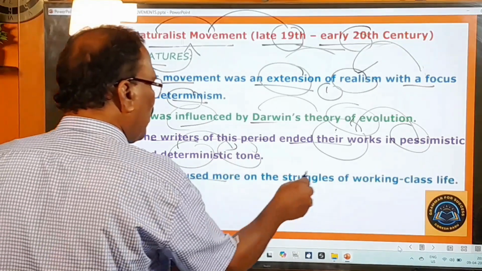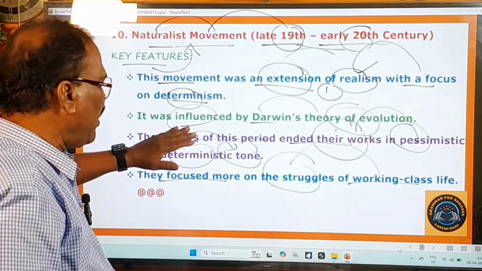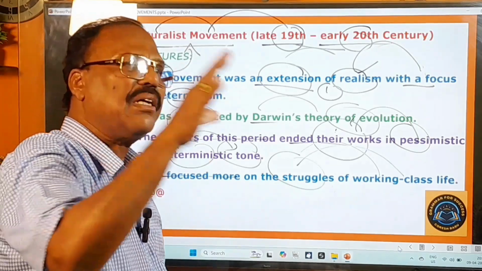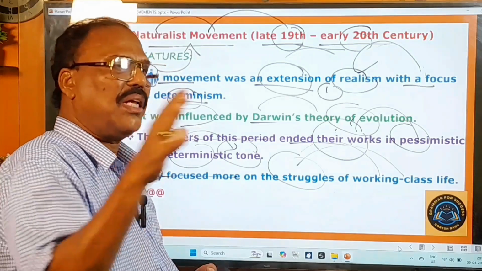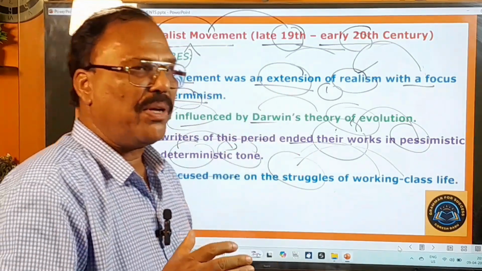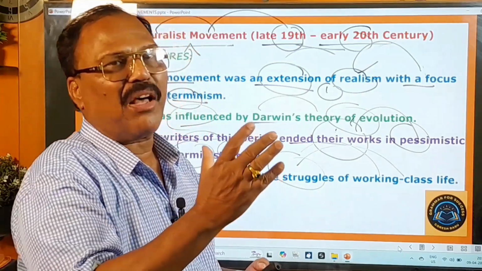They focused more on the struggles of the working class. This is very simple and very easy. The writers of this period, the poets of this period, focused only on the working class people of the society or the labor class people of the society, because they are the only people who will be struggling very hard to move along the path of life.